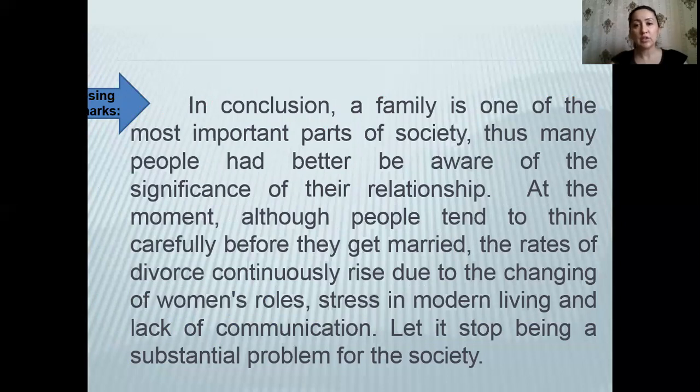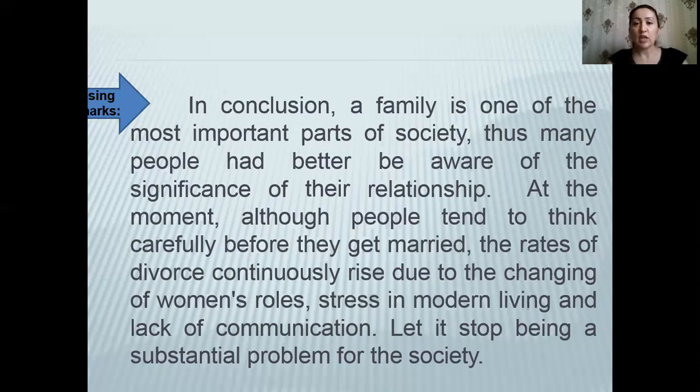So in conclusion, a family is one of the most important parts of society, so many people had better be aware of the significance of their relationship. At the moment, also people tend to think carefully before they get married. The rate of divorce continuously rise due to the changing of women's roles, stress in modern living and lack of communication. Let this stop being a substantial problem